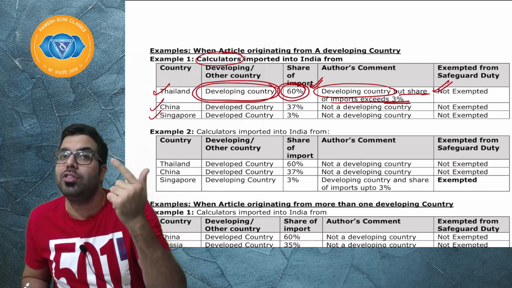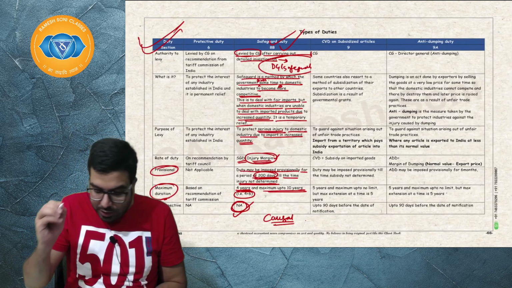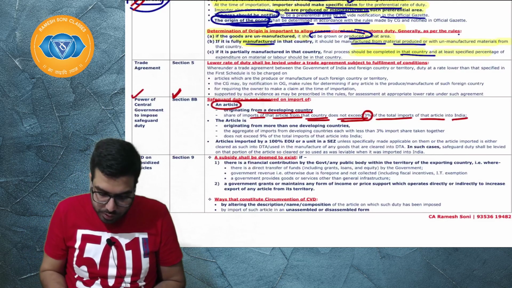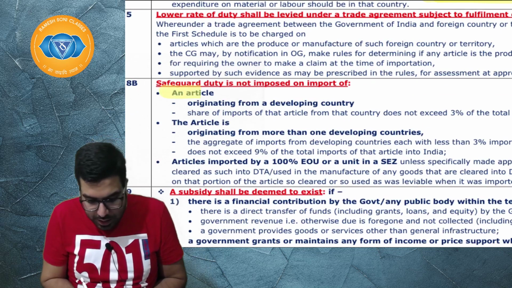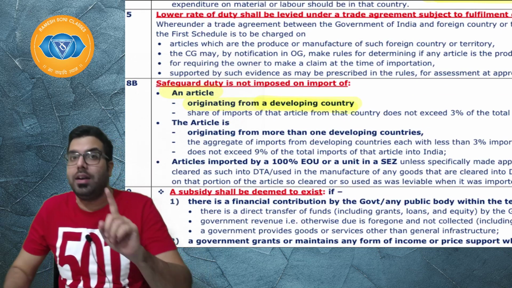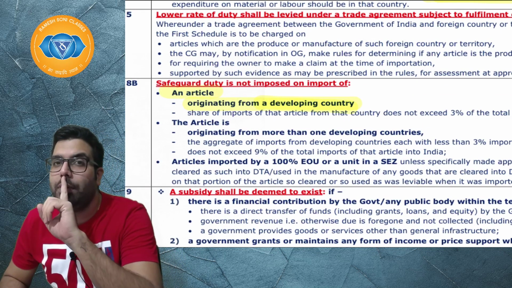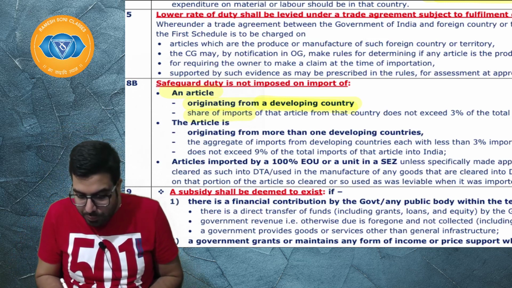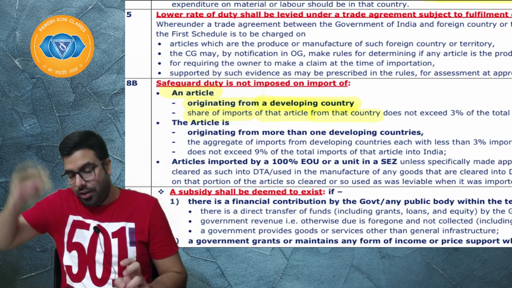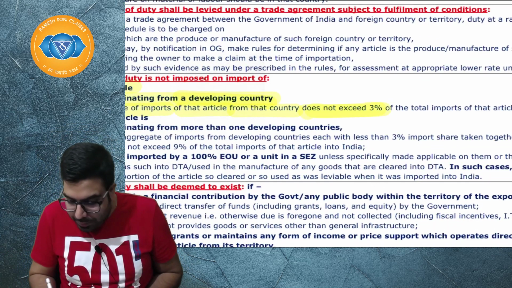So safeguard duty is not applicable when, sir? Safeguard duty is not applicable when an article, for example, I am telling calculator, an article is originating from a developing country. Be very careful. It has to be originating from a developing country and the share of import of that article from that country does not exceed 3% of the total import.